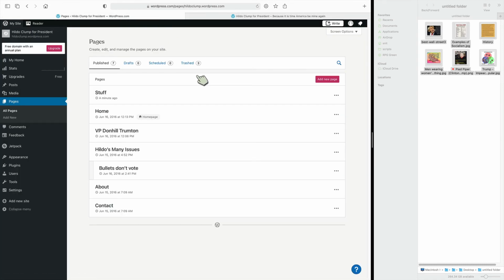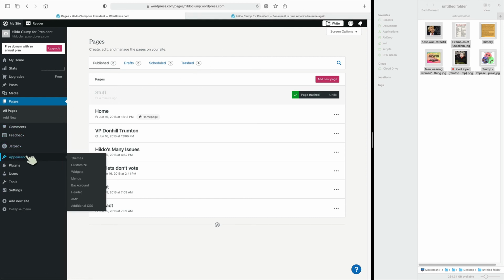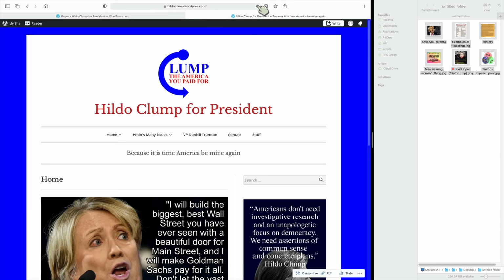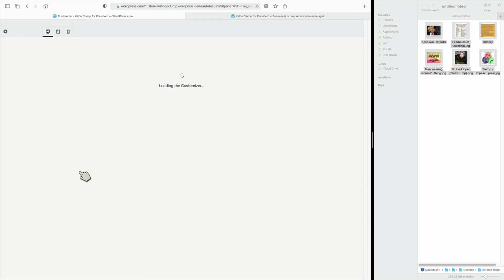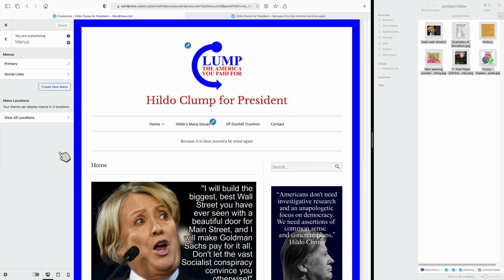A little quirk I did notice in testing this real fast: if I go to trash this page, I don't really want that stuff page, so I'm going to go ahead and trash it. I could undo that if I needed to or wanted to. I don't want to, and I think once it's gone, it's gone. Once I leave this page, let's just look at the site real fast. It is gone. Great. But if I go to my Appearance and then Menus, it is still going to show up, which is a little bit odd.